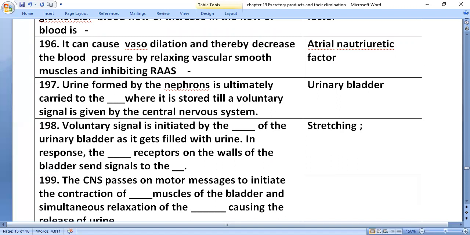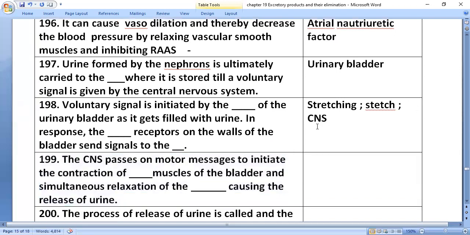In response, the stretch receptors on the walls of the bladder send signals to the central nervous system. The CNS passes on motor messages to initiate the contraction of smooth muscles of the bladder and simultaneous relaxation of the urethral sphincter.